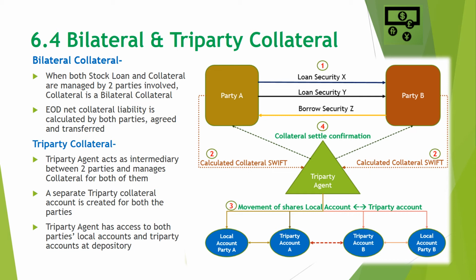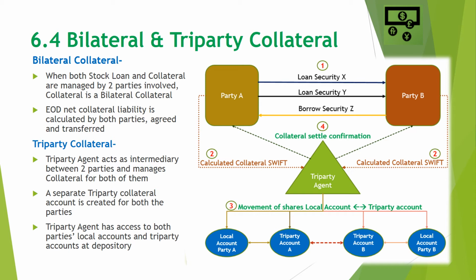When both stock loan and collateral are managed by only two parties involved, in this case the collateral being exchanged is called a bilateral collateral. Lending and borrowing of securities keeps on happening during the entire day, and end of day net collateral liability is calculated by both the parties, agreed, and then transferred to each other's account. Diagram of bilateral collateral was shown in the previous slide.